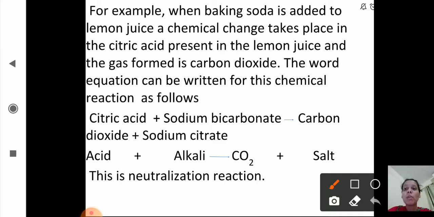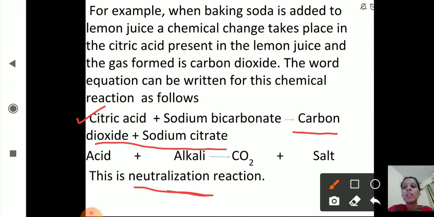So how will we write down this chemical reaction? See, this chemical reaction is given: citric acid which is present in lemon juice plus sodium bicarbonate, meaning baking soda. When sodium bicarbonate, baking soda, is added to lemon juice, meaning to citric acid, it reacts and it forms carbon dioxide plus sodium citrate. Okay, carbon dioxide, that is CO2, and sodium citrate. So this reaction, acid plus alkali, gives CO2, carbon dioxide, plus salt. So this is a neutralization reaction.